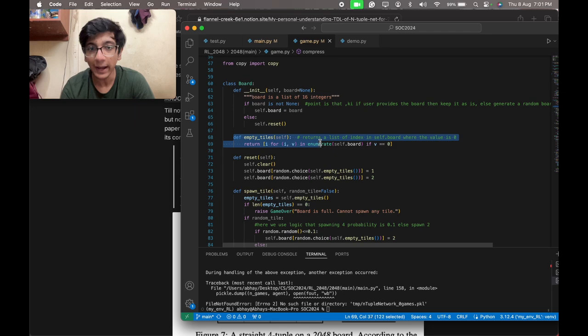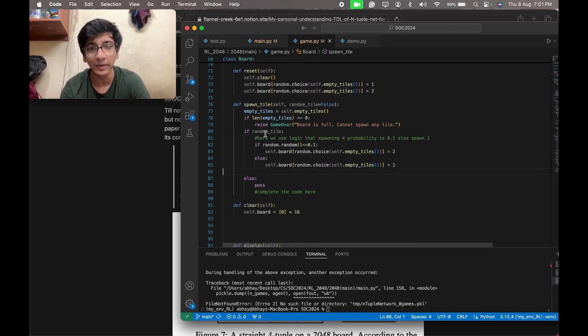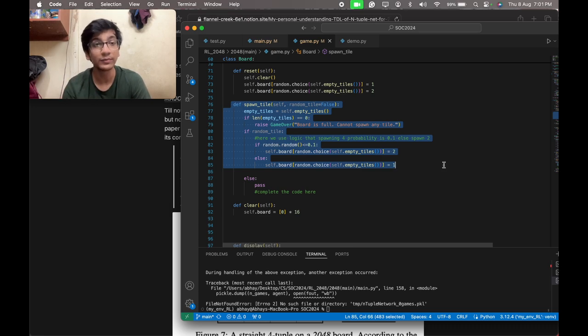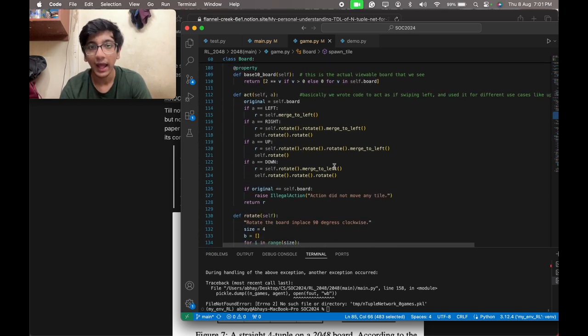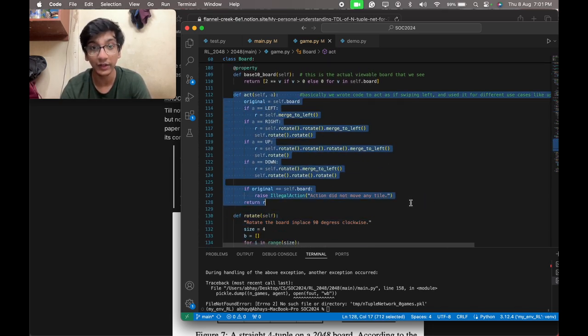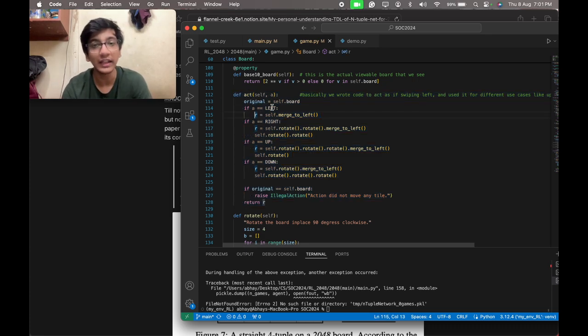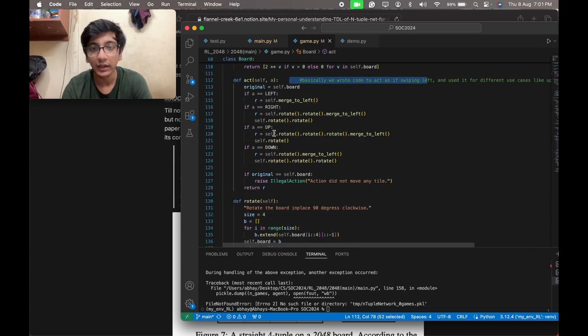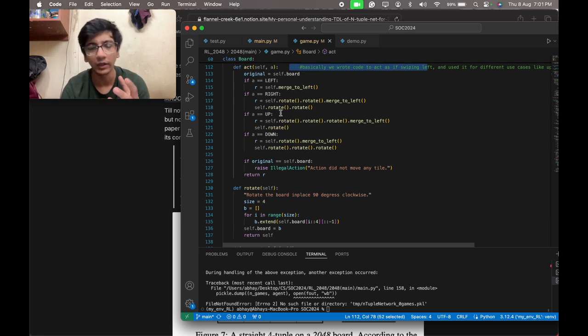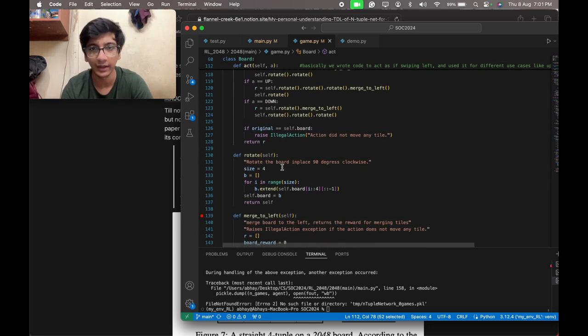So this def empty tiles returns a list of empty tiles, which you can get by itself, and this spawn tile is responsible for the random element of the game, for spawning a new tile. This is for displaying the board, and this is for the action. This is also a very important part. What to do if your action is left, what if you swipe left. So this is this, and this, please read this comment, this is very important. And this describes what happens if we do right, up, down and left.